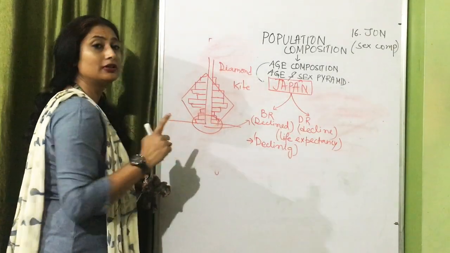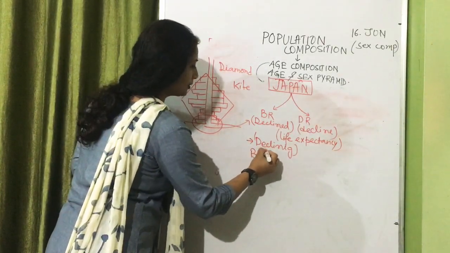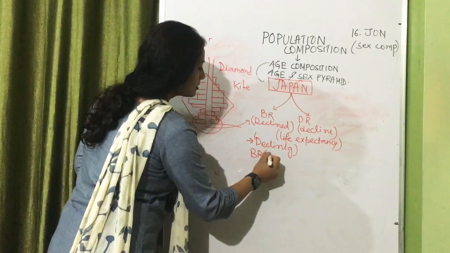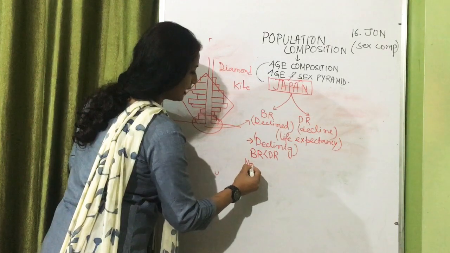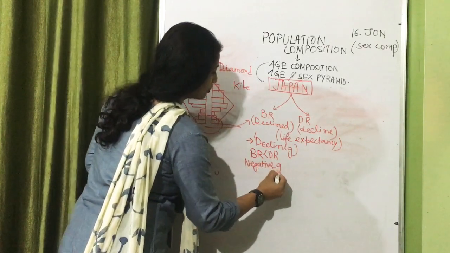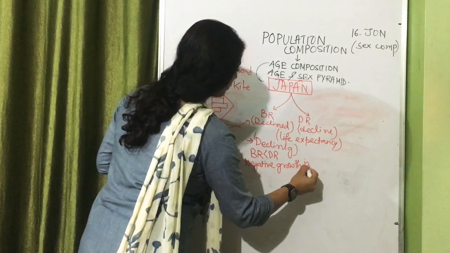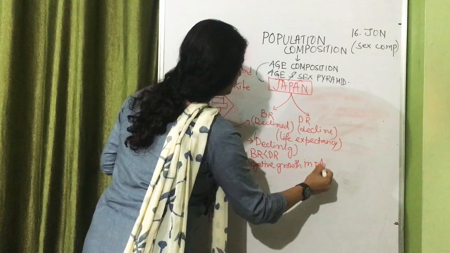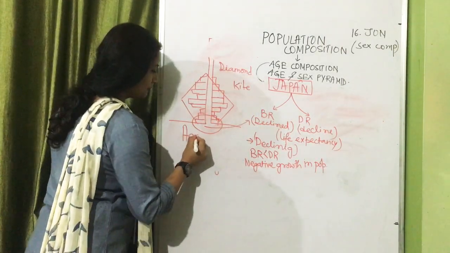If birth rate is less than the death rate, we have learned in the first chapter, we will find there is negative growth in population.